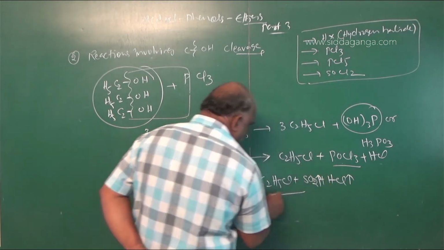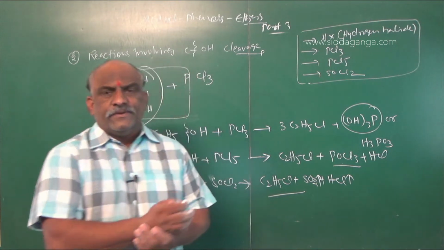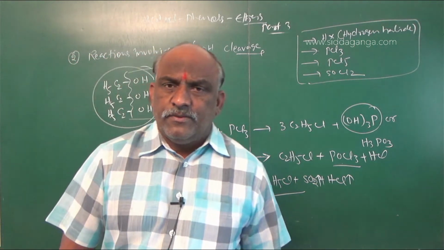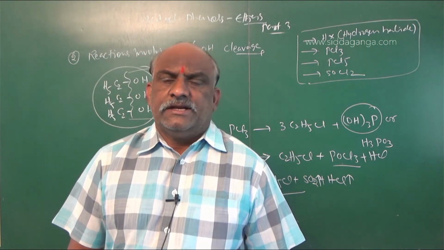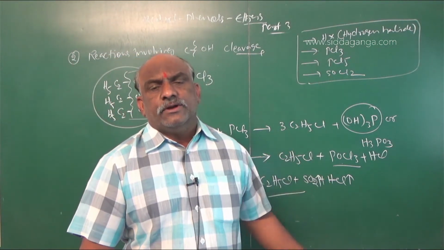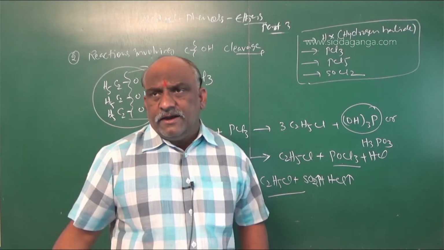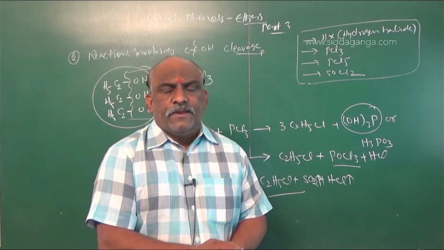This is a convenient method for the preparation of alkyl halides. Generally, alkyl halides are prepared from alcohols. Alcohols are treated with phosphorus trichloride, phosphorus pentachloride, and thionyl chloride to give alkyl halides. This is already done in the preparation of haloalkanes.